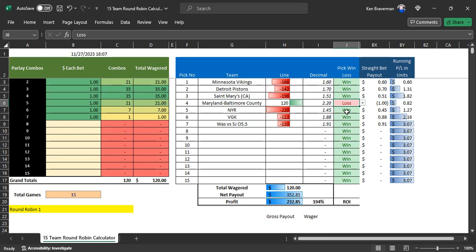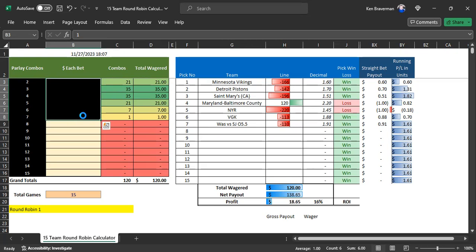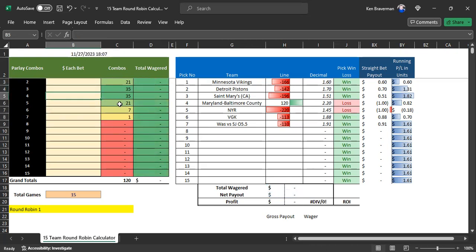If you go 6-1, if you lose, say the Rangers lose, you lose another one. Now you're going to get close to breaking even, or you make just a little bit of money if you go 5-2. So that's something you could look at. You don't necessarily have to focus on all 7 combinations. You can do something like this and put about $100 on just the 4s. In this situation, you make a little bit more money going 5-2, but you make less if you hit all of them. Instead of getting 8.5 to 1, you hit all of them, you still get 8.2 to 1. How about that? That's interesting.